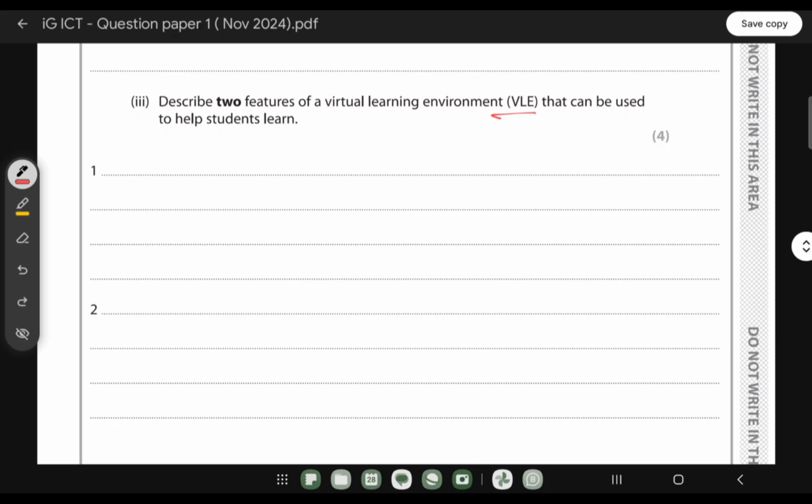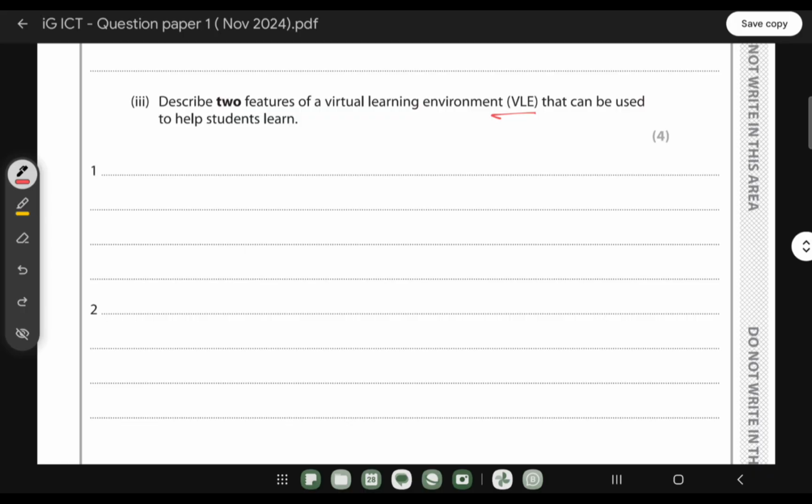That particular learning support is given online. So what are the benefits of the virtual learning environment? The first thing is live stream classes, right? So if someone joins online classes, they will get the classes live, then they can talk to the teachers and get quick feedback.